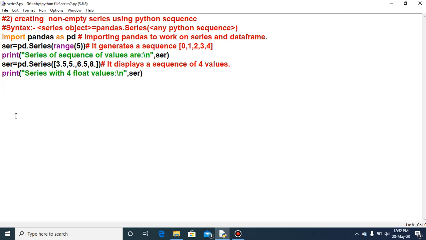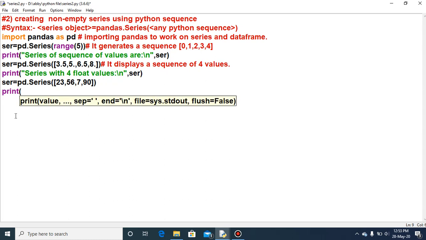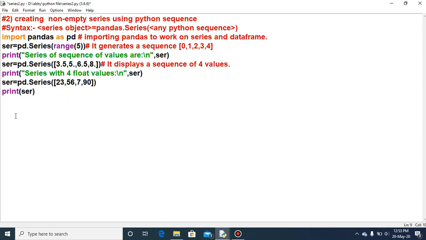So any sequence, suppose I want to create another series with the Series function, Series must be written with a capital S. Here I have written the values as 23, 56, 7, 90, any values. Then I want to take the printout for this, simply. So here, third output, you have to pay attention.